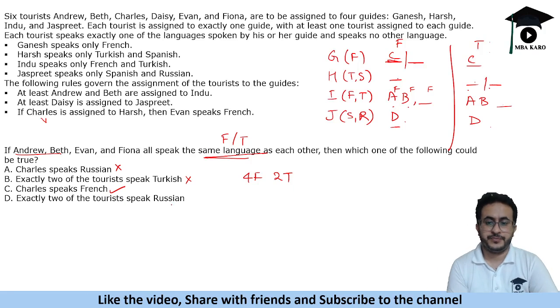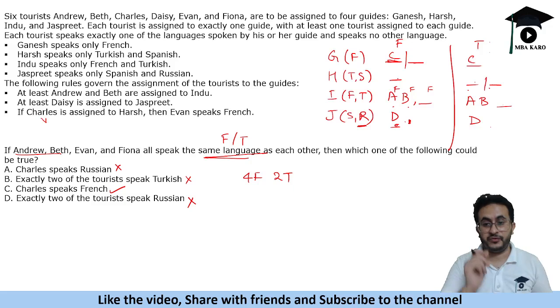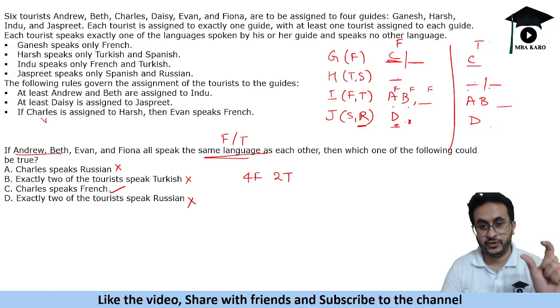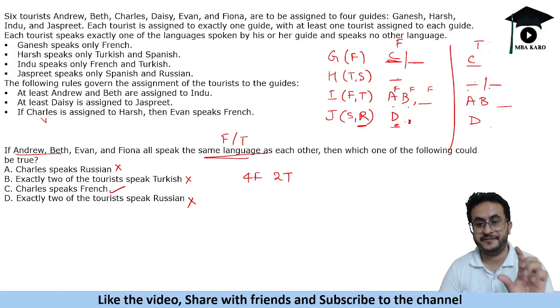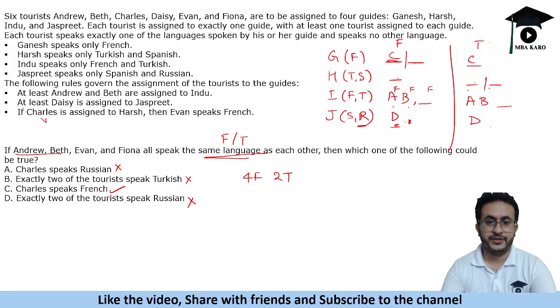Exactly 2 of the tourists speak Russian. Okay, see, only this person speaks Russian and we have to have 2 people speaking Russian. So we cannot assign 2 people here. So all the other statements are false except the third one, which could be true. It says could be true. So you need to understand the difference between could be true and must be true. Could be true means that there is a chance it can be true, and must be true means that it is always true.